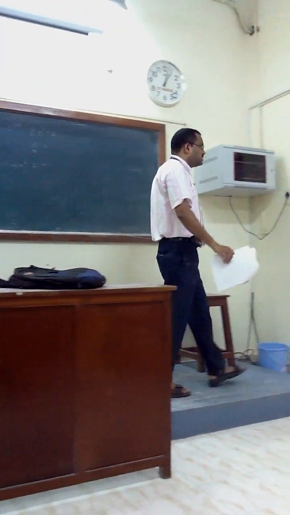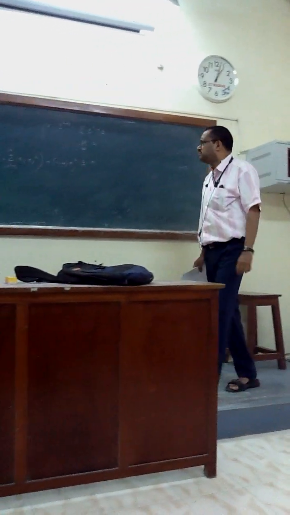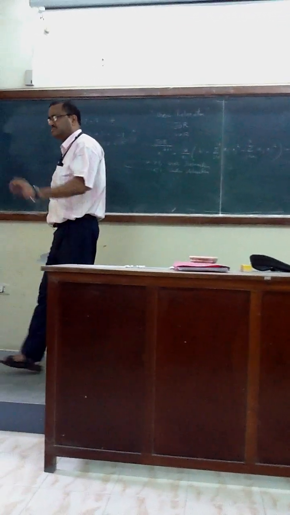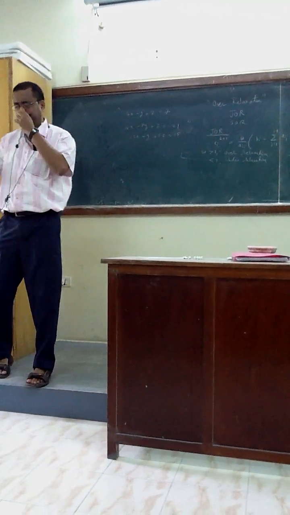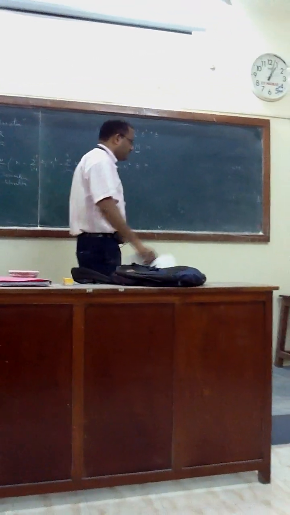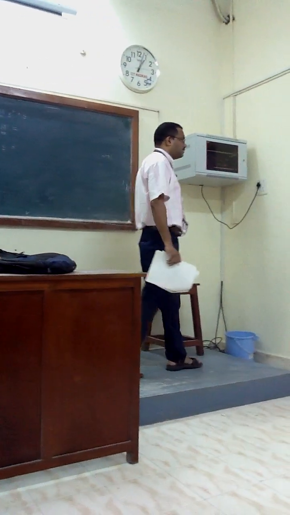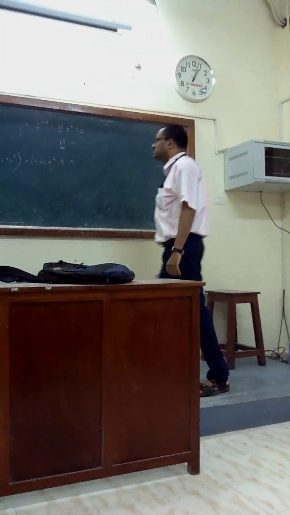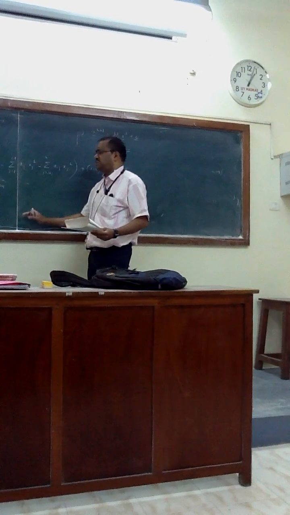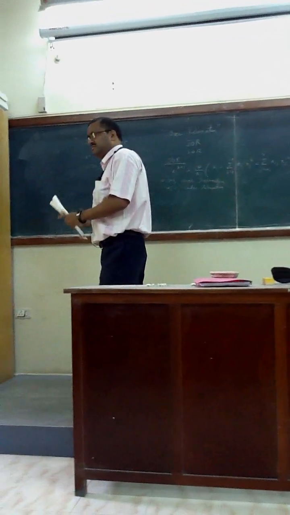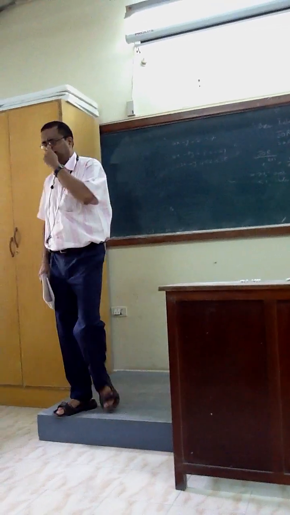What is the M matrix and what is the C vector? Remember that you have to arrange this in such a way that it will be x^(k+1) equals M x^k plus c. Just now we have done this exercise.